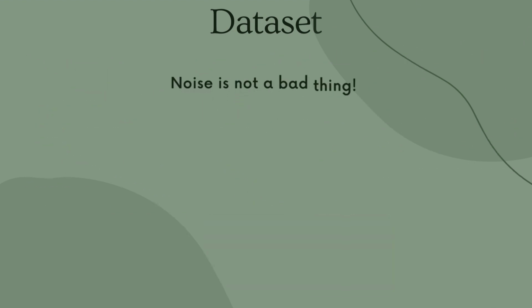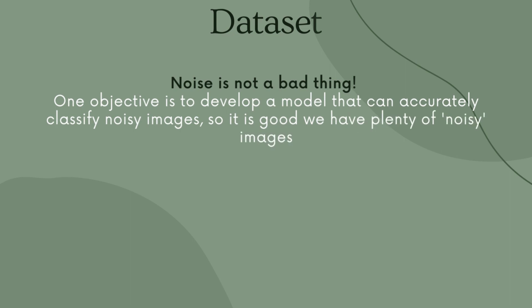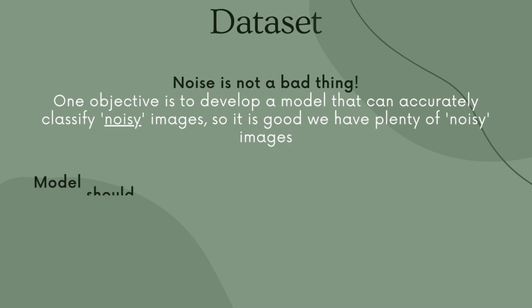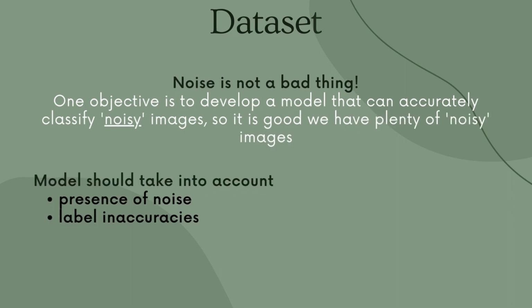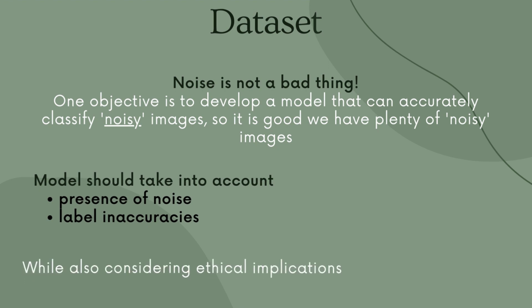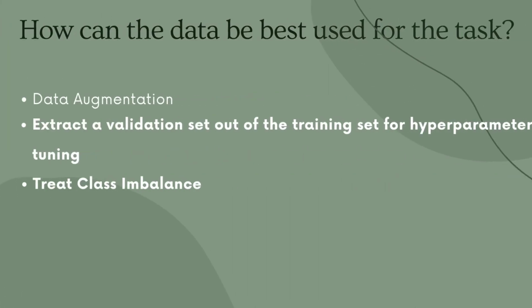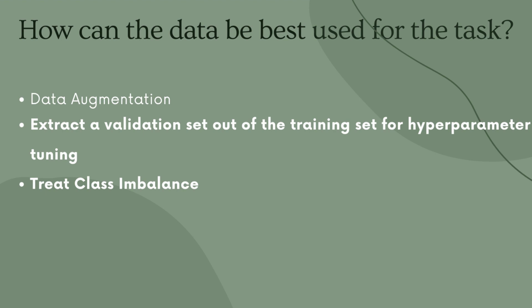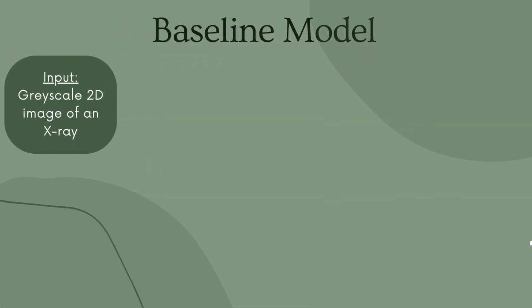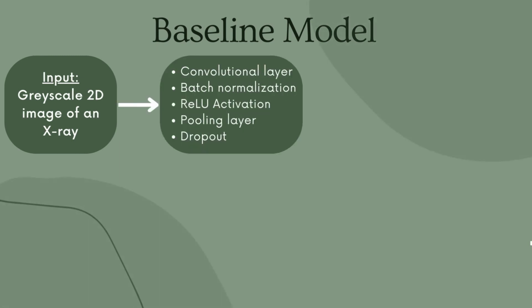The objective is to develop and refine a model that can accurately classify these images, taking into account the presence of noise and labeling inaccuracies, while also considering ethical implications of the automated diagnosis. To address the challenge of the dataset, including the varied quality and critical need for precise disease classification, we plan to implement additional data augmentation techniques alongside the data pre-processing techniques already applied to the provided dataset. This CNN model identifies thoracic disorders from grayscale chest X-rays. It starts with an input layer for single-channeled images followed by convolutional blocks.